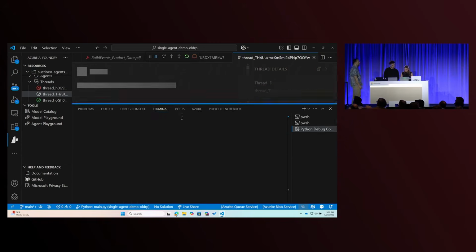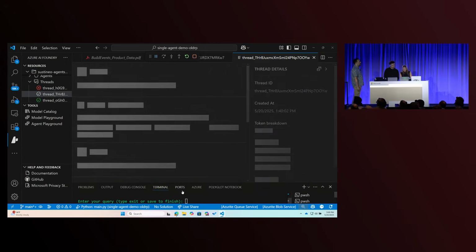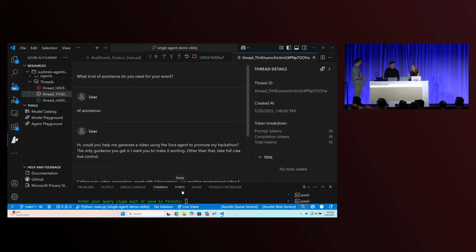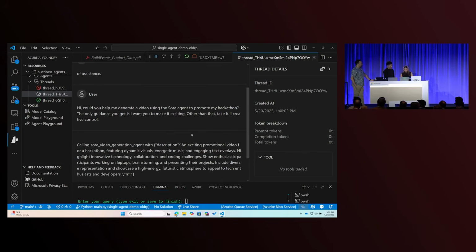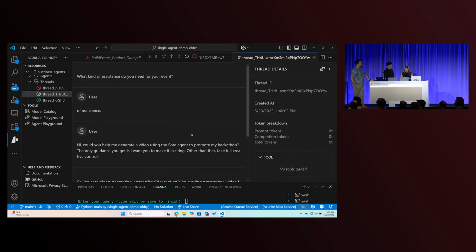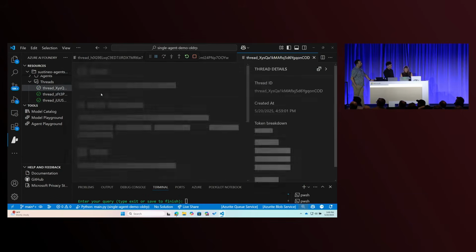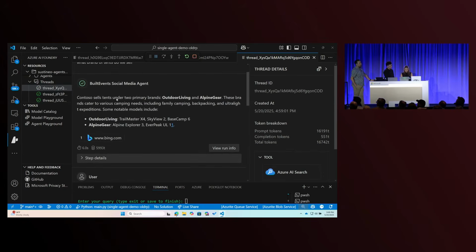I think this is an important thing to point out. A thread is essentially a unit of conversation between me, a user, and the agent. And as you can see, we have a lot of details. This is from previous conversations. Let me refresh. But you'll see our most recent threads. And where this is super helpful is especially with debugging.